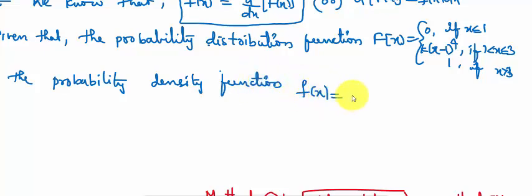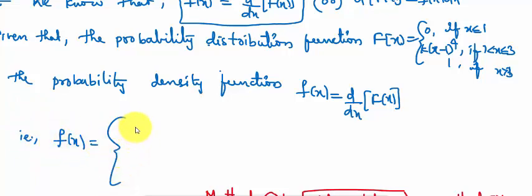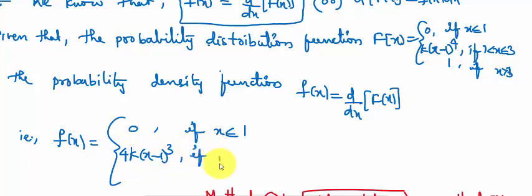small f of x is equal to d by dx of capital F of x. That is, small f of x is equal to 0 (differentiation is 0) if x is less than or equal to 1, k (x minus 1) whole power 4 differentiation is 4k into (x minus 1) whole cube if 1 is less than x is less than or equal to 3, and 1 differentiation is 0 if x is greater than 3. This is the probability density function. From this we find k.